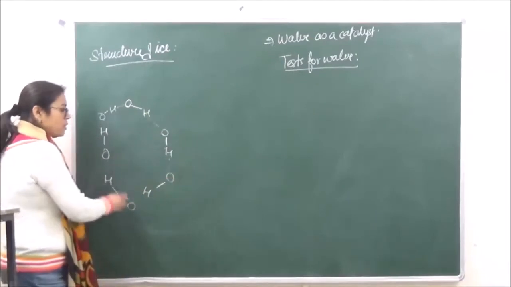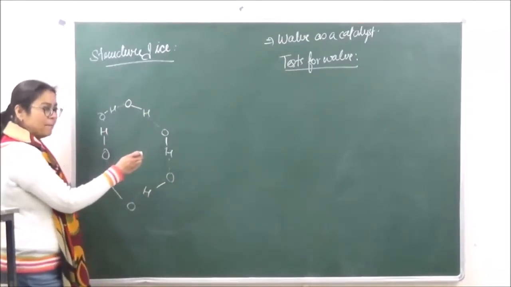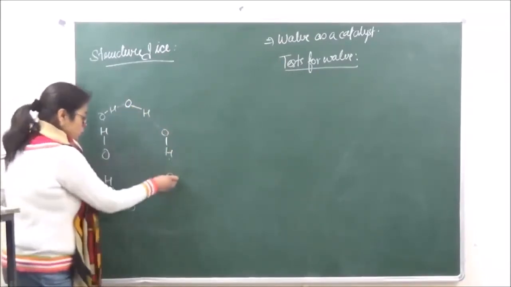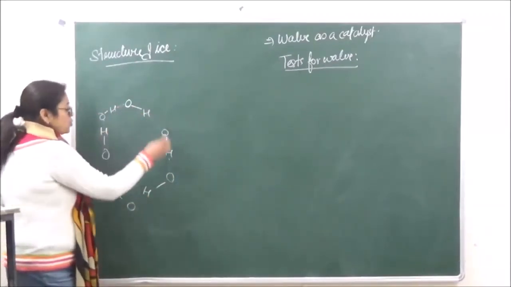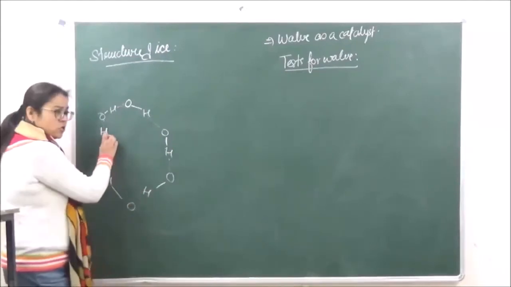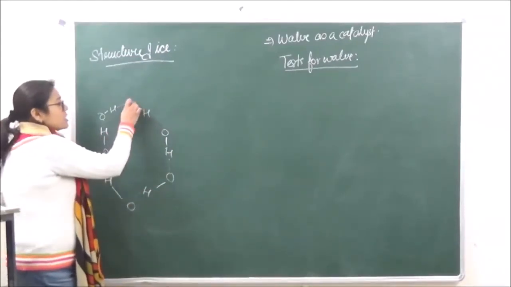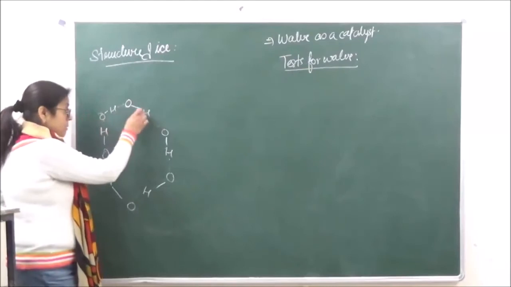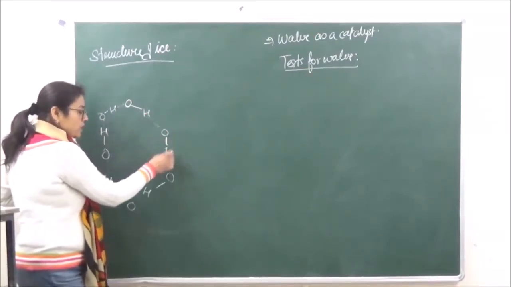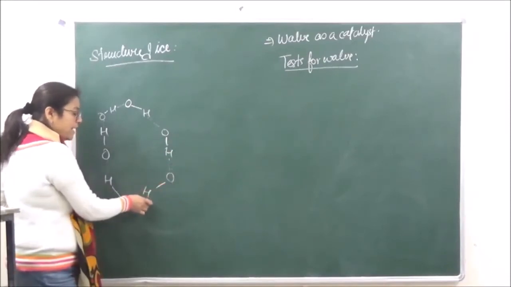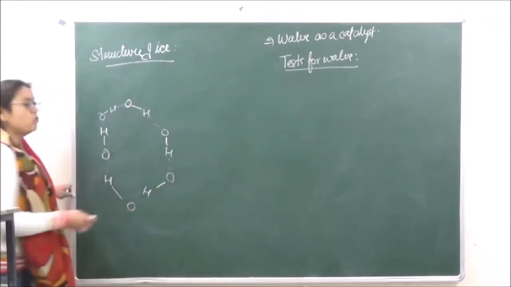Right? So you can see over here oxygen, hydrogen. You can count the number of oxygens present in order to remember the structure. 1, 2, 3, 4, 5, 6 oxygens are present. 1, 2, 3, 4, 5, 6 hydrogens are present. Now if oxygen is bonded, you show it bonded by a covalent bond. The next bond is a hydrogen bond, covalent bond, hydrogen bond, covalent bond, hydrogen bond. So this is how you're going to show it.